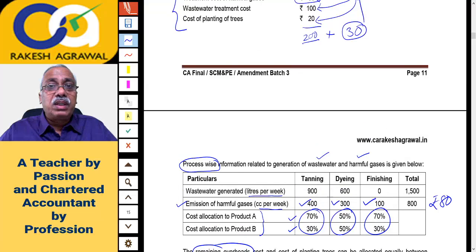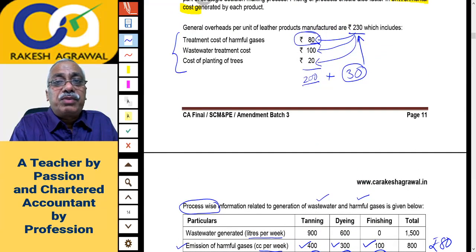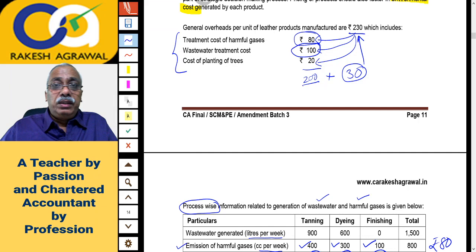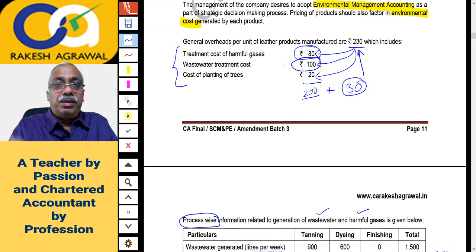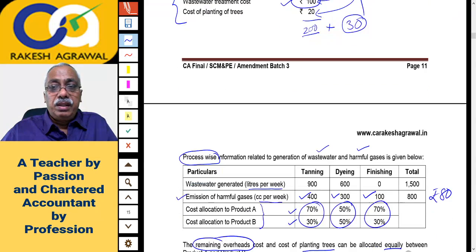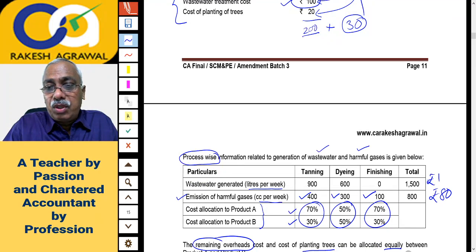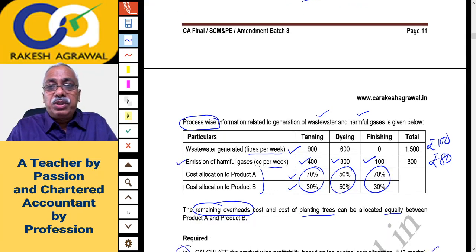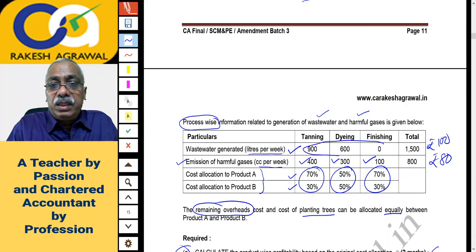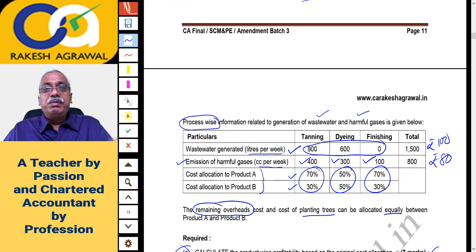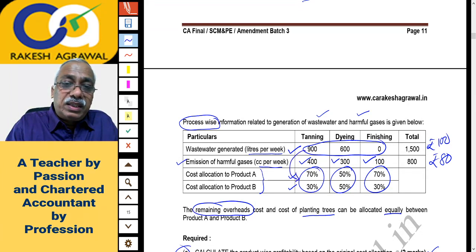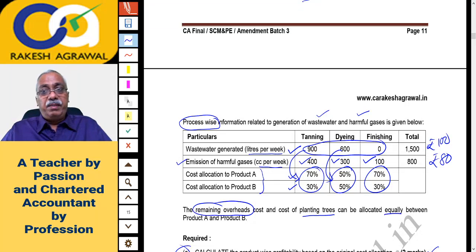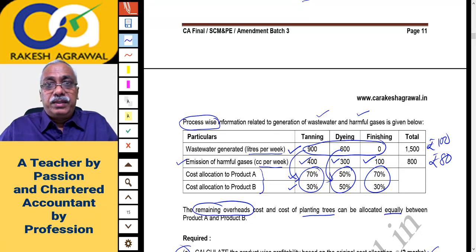Similarly, for wastewater generated, the cost of wastewater treatment is 100 rupees. You will use the cost driver, wastewater generated, and split this 100 rupees between the 3 processes in the ratio 9:6:0. The finishing process won't get that cost, only tanning and dyeing. After that you will split it further in 70:30 and 50:50 for these 2 overheads.